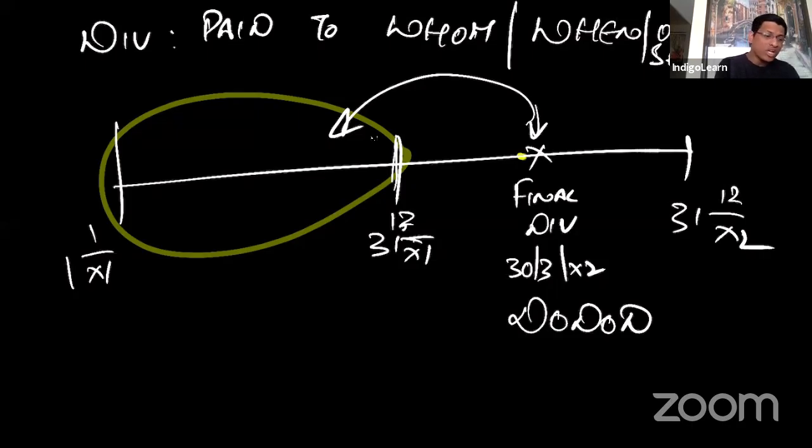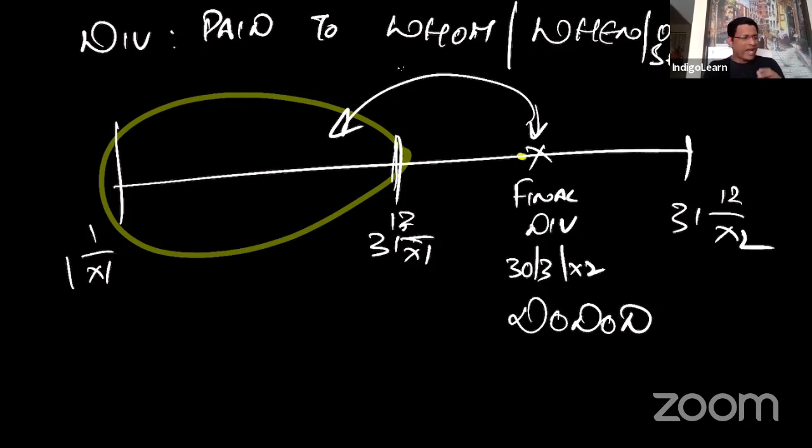But to whom? To those who are holding these shares based on the cutoff date, that is, based on the date of declaration of dividend.